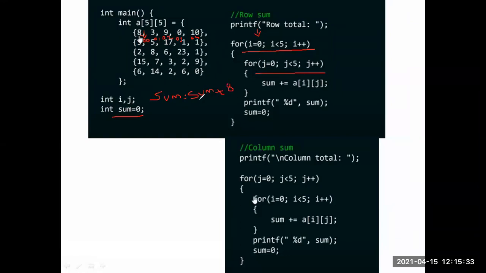Then the loop increments, i is still 0 and j is 1, so 0 1, the next element is 3. Then 8 plus 3. In this way, we add the row elements.